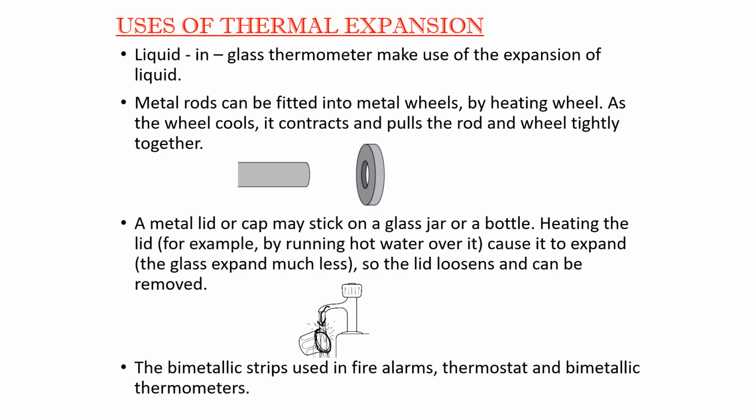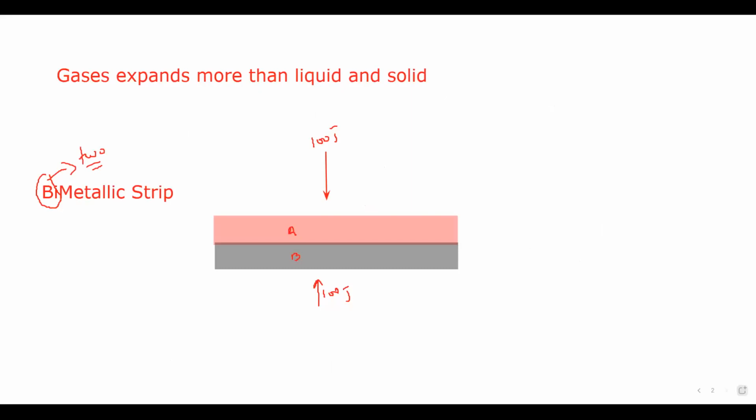What happens in a thermometer? A thermometer consists of a bulb. This is the bulb of a thermometer, and that bulb is connected to a tube which we call the capillary. So this is the bulb of a thermometer, and here is the capillary, also known as the bore.